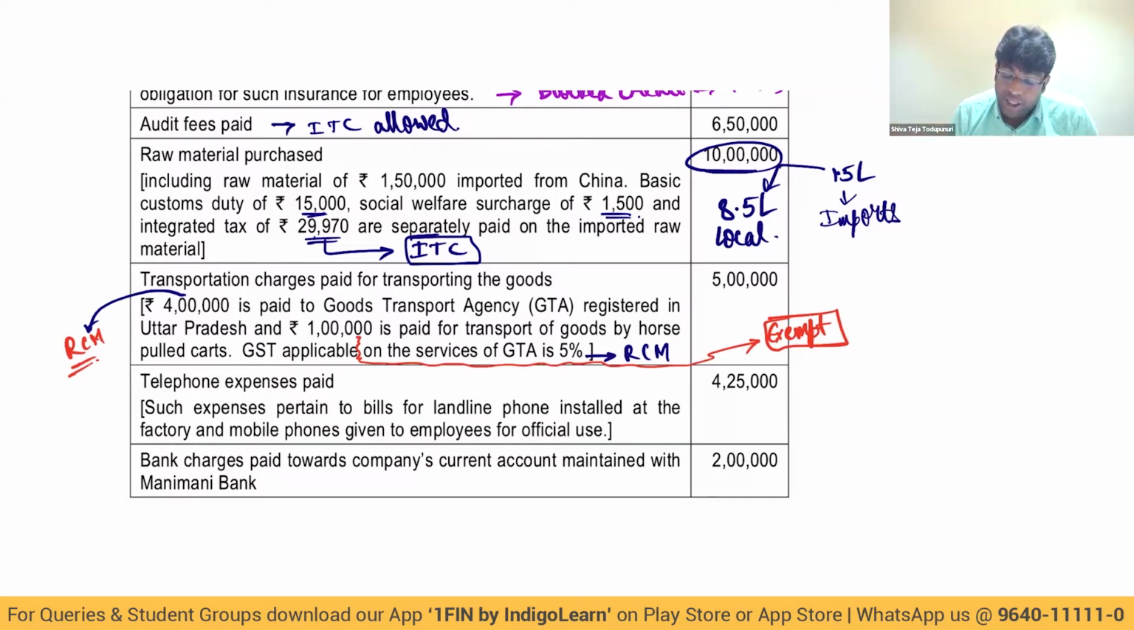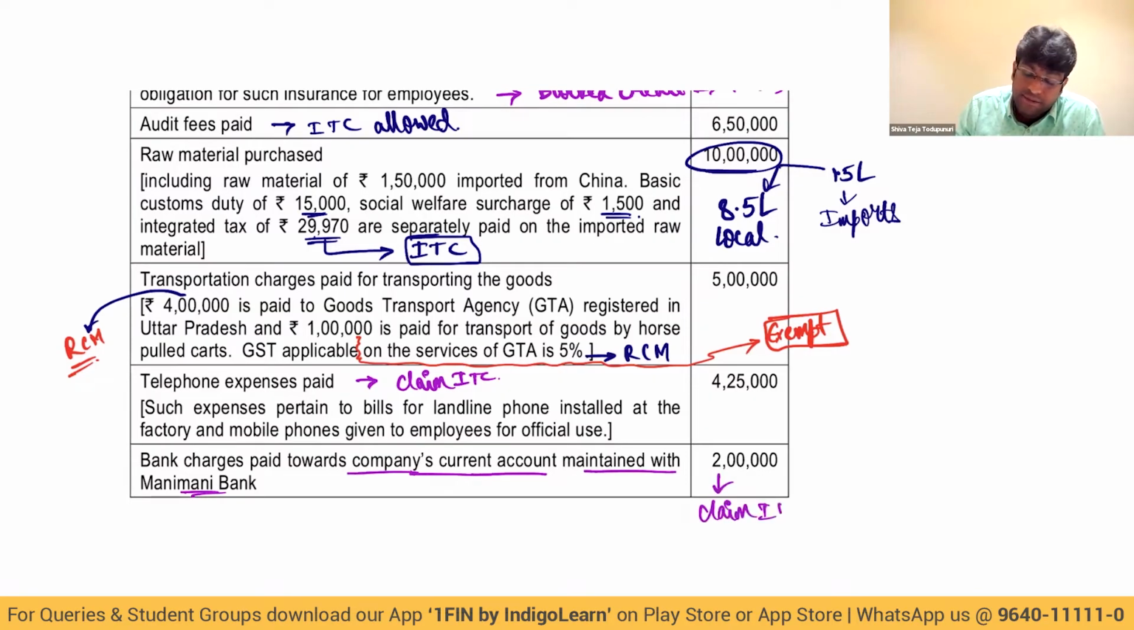Then, telephone expenses paid. Such expenses pertain to the bills for landline phone installed in the factory and mobile phones given to employees for official use. No doubt, claim ITC. Bank charges paid towards company current account maintained with Money Bank. On this also, whatever GST we pay, we will claim ITC.